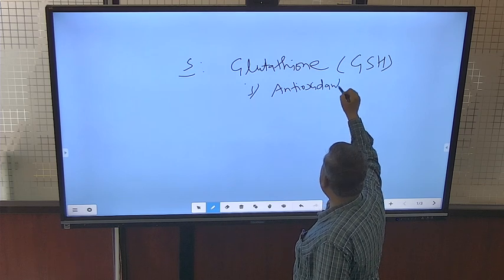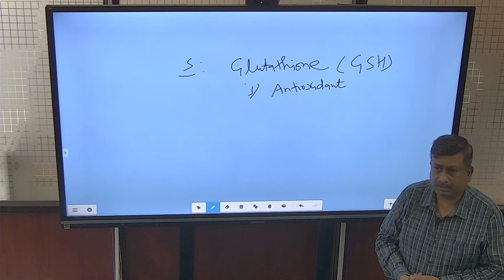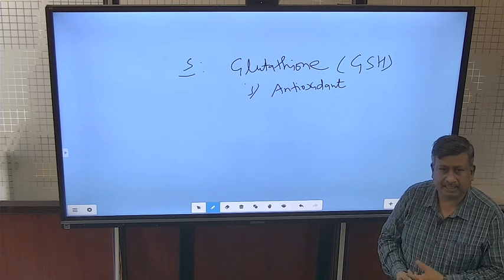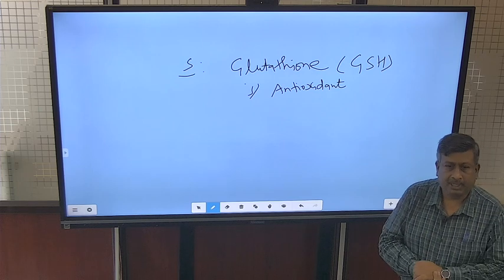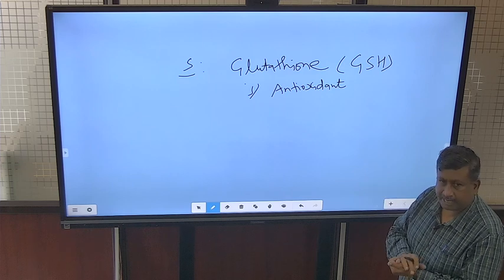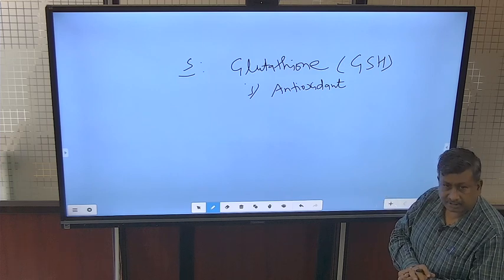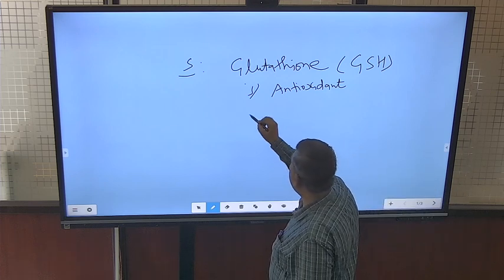It is a powerful antioxidant. When there is a proper supply of sulfur, more glutathione is formed, and it acts against free oxygen radicals and prevents membrane damage from oxidation. So sulfur acts as an antioxidant through glutathione.